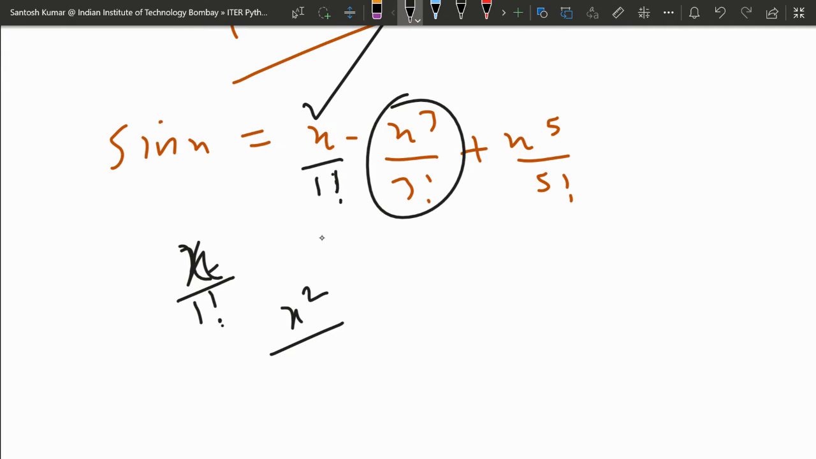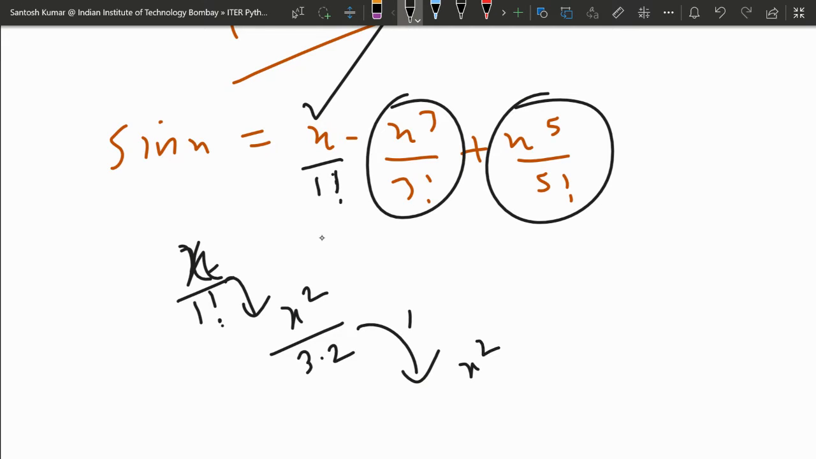First term is this. For the second term you have to multiply by 3 into 2. To get the next term, in this term you have to multiply again x square by 5 into 4. Let me write the minus of this: minus and minus will make it plus.